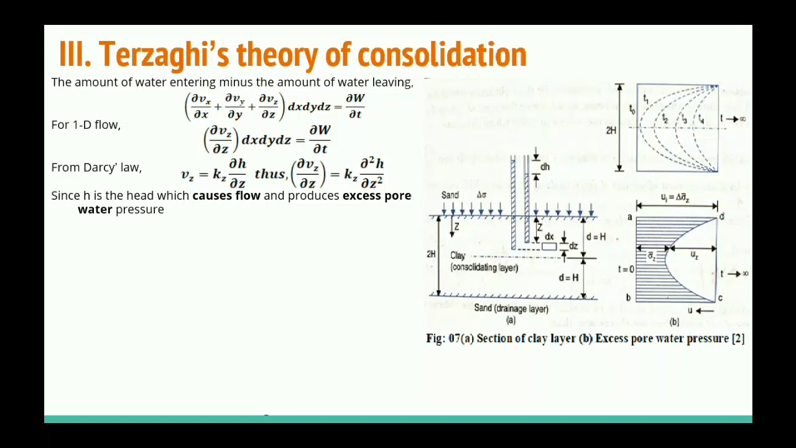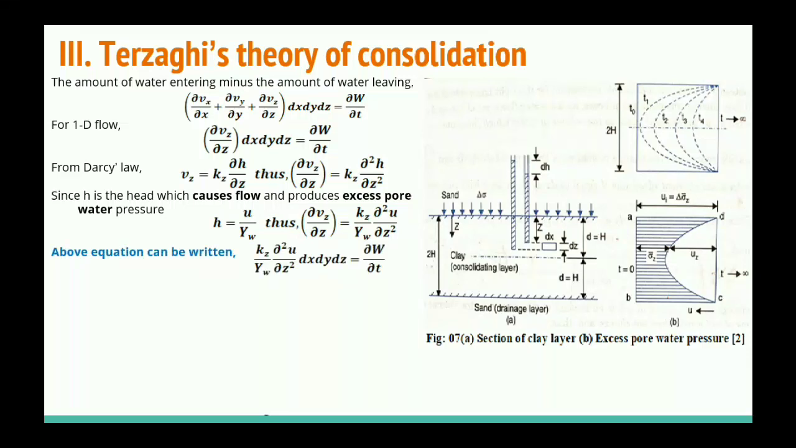So we can write head in terms of pore water pressure. H is equal to U by gamma W, where U is the pore water pressure. By putting the value of H in terms of pore water pressure, we get this equation. By putting the value of dou Vz by dou Z in the second equation, we get this equation. So the second equation we can write like this.